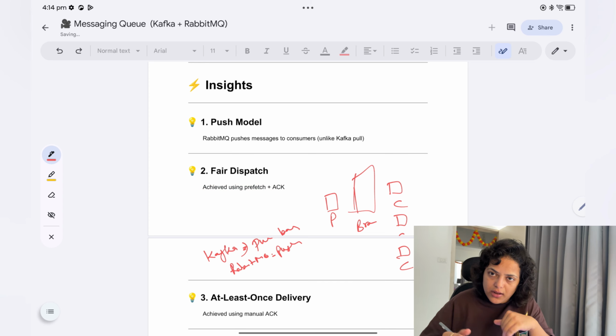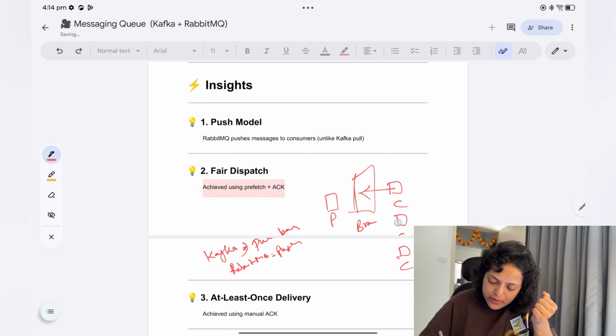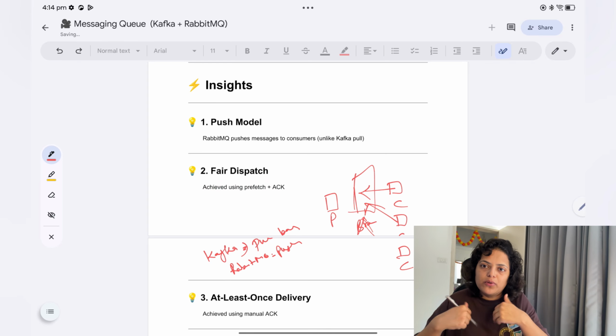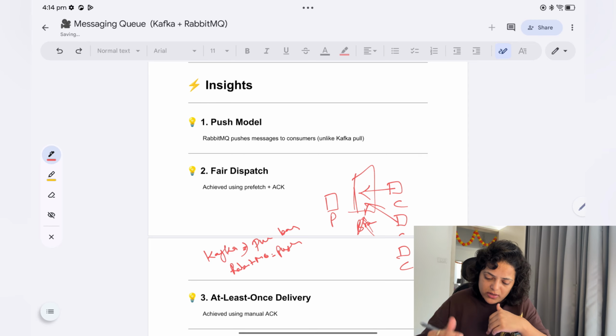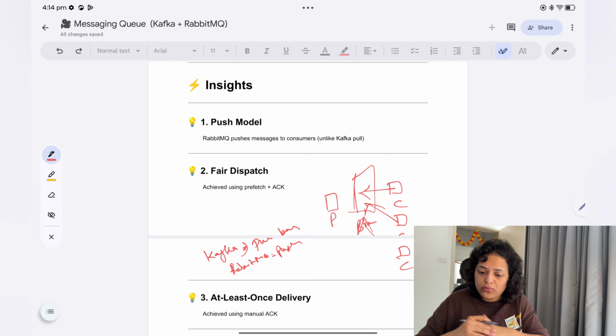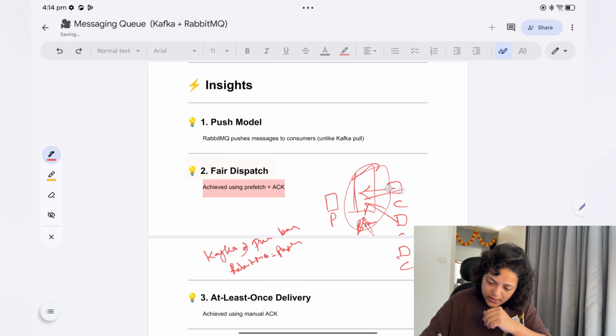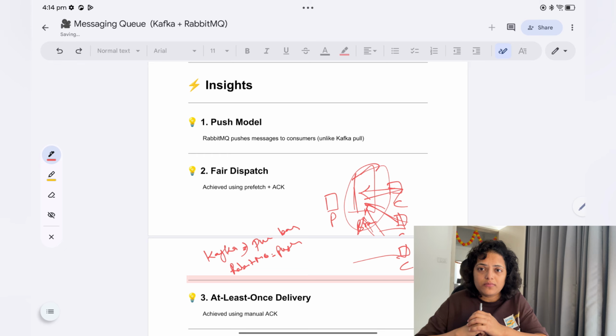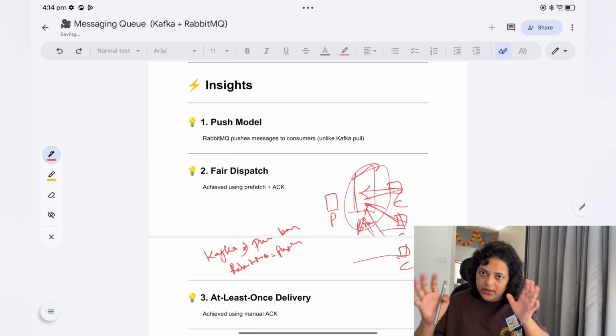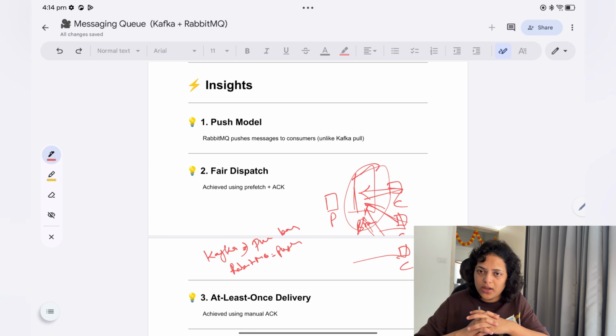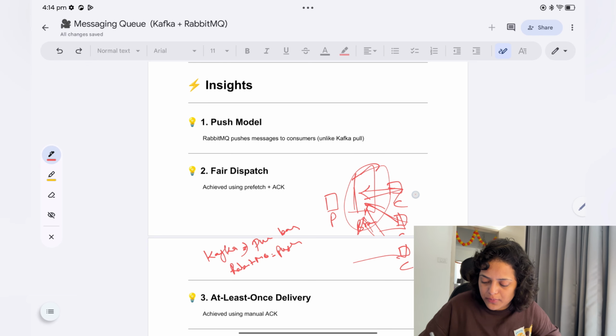In Kafka, these consumers will pull data from the broker. When they need data, they pull it themselves. The consumer puts in the effort here and pulls data from the broker, and in RabbitMQ, the broker will push data to these consumers. Whichever consumer is ready, it will push data to those consumers. That's why the concept of prefetch count is there for RabbitMQ consumers, because here the broker is pushing data and doesn't know how much data the consumer can take.